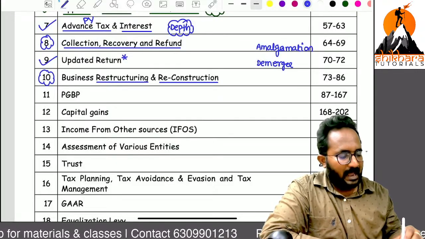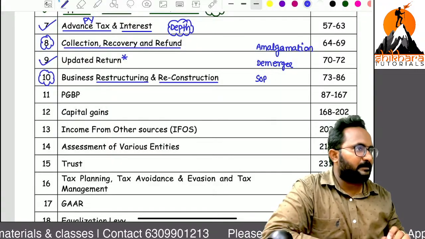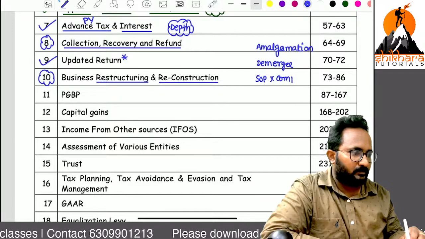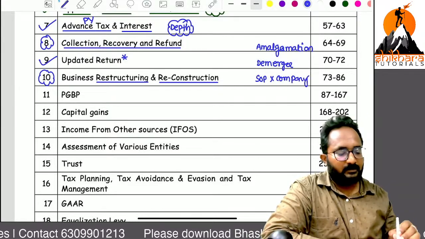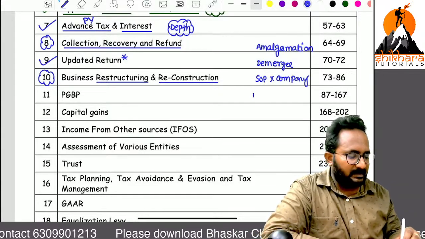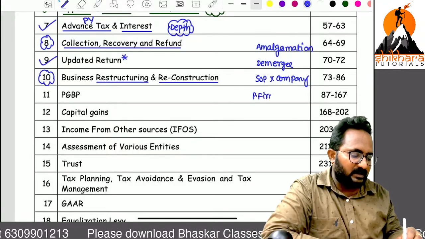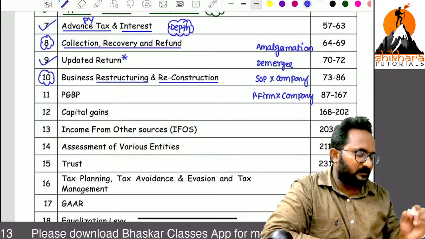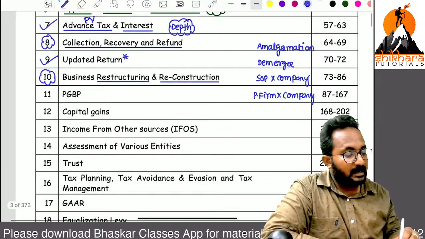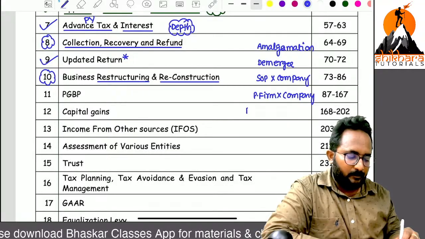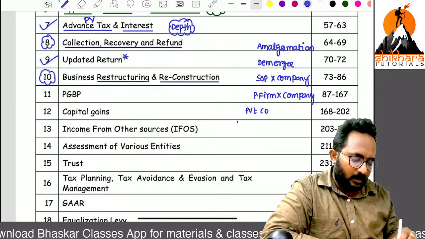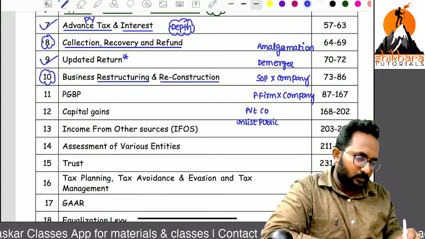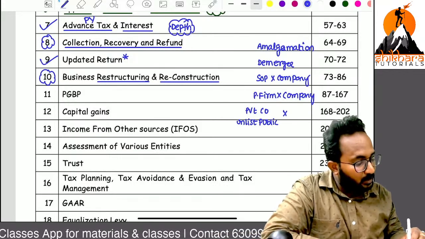As of now, I have a sole proprietorship concern. Now I want to change the sole proprietary concern into a company. Next, I have a partnership firm. Now I want to convert this partnership firm into a company. Next, I have a company, that means a private company or unlisted public company. Now I want to convert these two into an LLP.